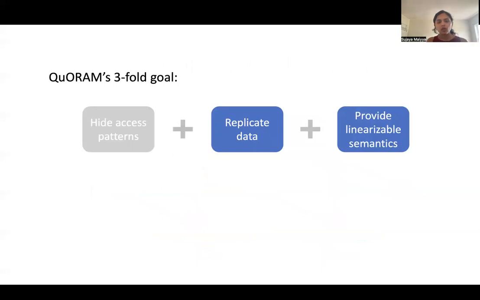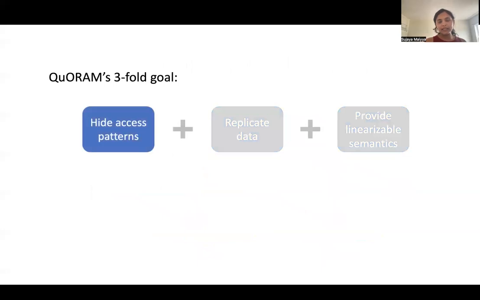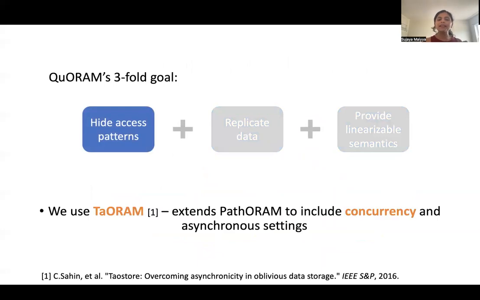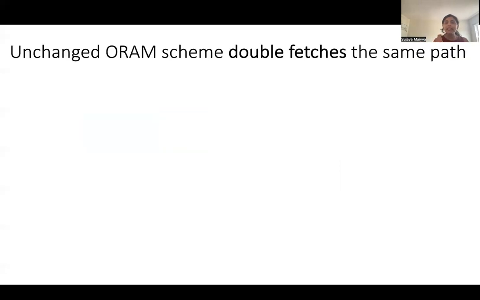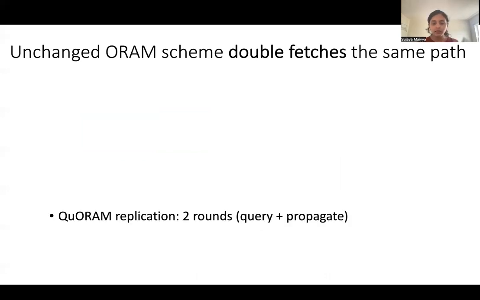Now, having described these two goals, let's go back and look at how QuORAM achieves access pattern obliviousness. For this, QuORAM underlyingly uses an existing ORAM scheme, that is TaoORAM, which is an extension of Path ORAM to include concurrent and asynchronous requests. Now, if QuORAM uses TaoORAM as it is, without any modifications, in a naive way, it ends up fetching the same path twice for every single client request. To see why this is the case, let's recall that QuORAM's replication protocol occurs in two rounds.